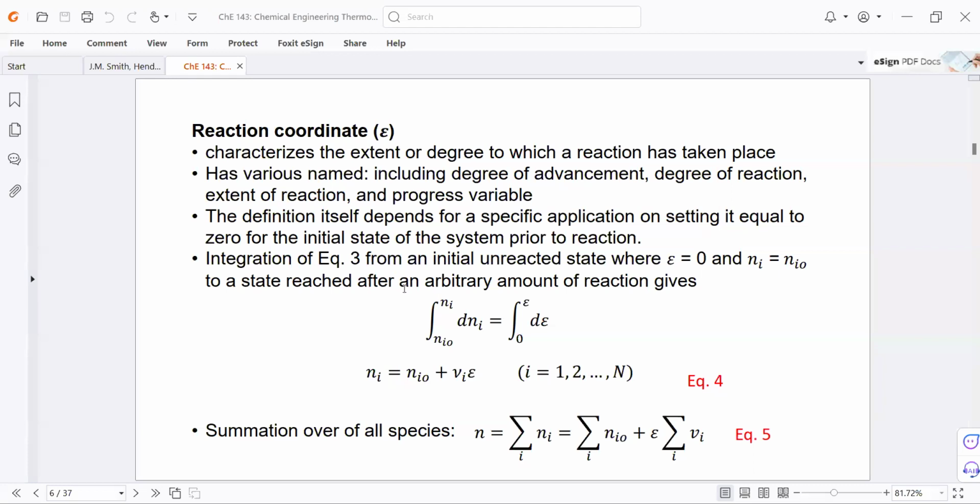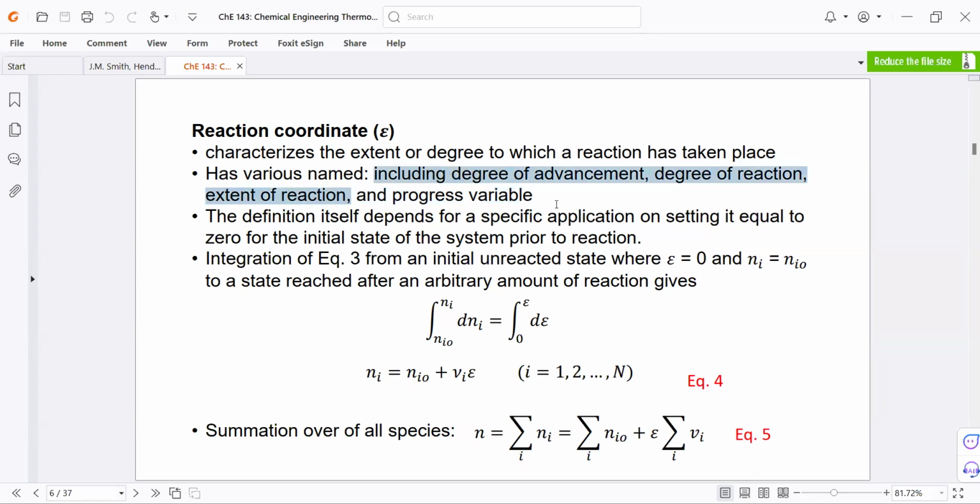So we further explore the meaning of the reaction coordinate epsilon. It characterizes the extent or degree to which a reaction has taken place. So that is how we define epsilon. It can also take other names like degree of advancement, degree of reaction, extent of reaction, and progress variable.